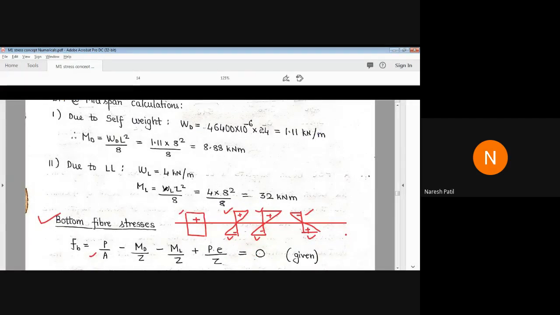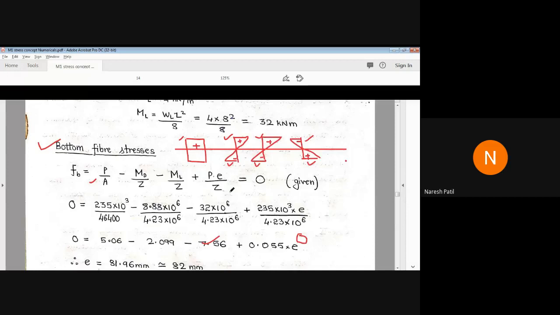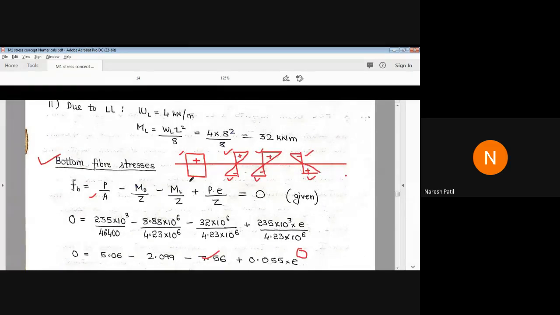Correct. Then I have discussed this stress distribution diagram, which you already know, because we have the four stress distribution diagrams. First one is for P by A, direct stress. Then we have bending stress MD by Z, bending stress ML by Z, and bending stress PE by Z. This you know, na, Aishwarya? Yes, sir. Okay.